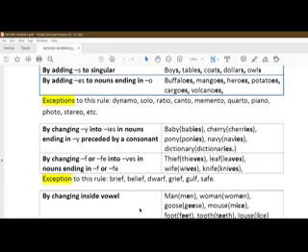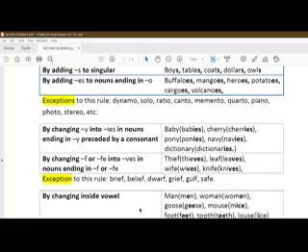Now next, come to the next rule, that is by changing inside vowel. So another certain rules and technique to change a singular noun into a plural noun. Here we adopt another technique, that is by changing the inside vowel. So in between the beginning letter and the ending letter, there will be certain vowels, and we will only change the vowels in order to express the same word in plural form.